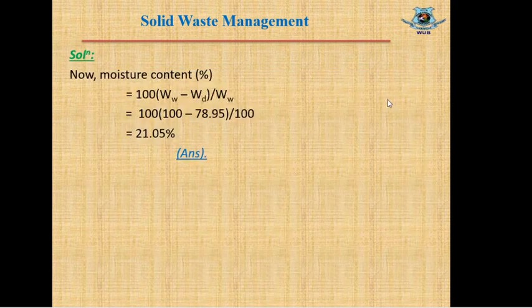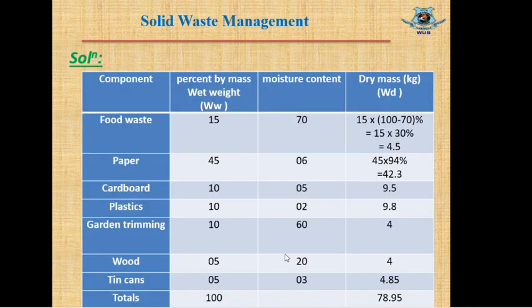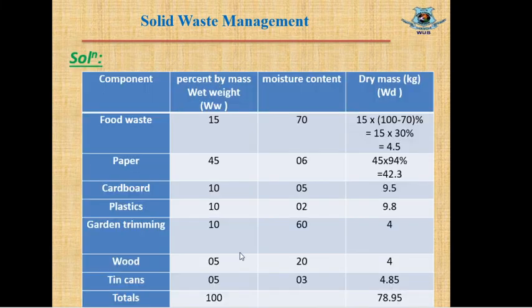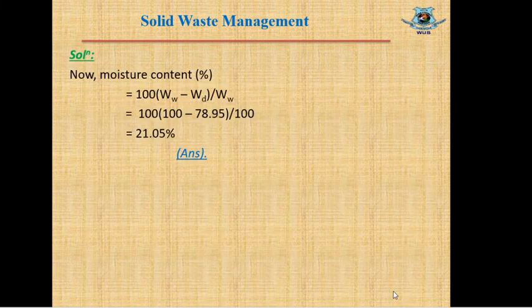If we pick these two values and put them in this equation, we will get moisture content. Here WW is the total weight 100, and WD, the sum of the dry weights, stands at 78.95. So replacing these values in the equation, we get moisture content equal to 21.05%, and this is based on weight.